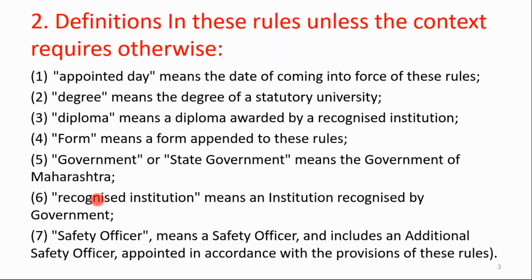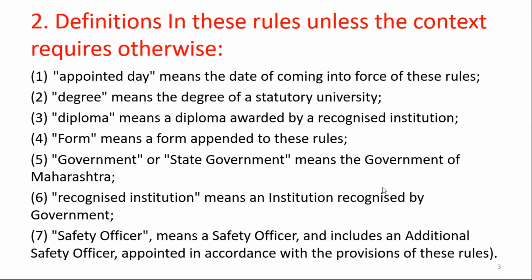Recognized institution means an institution recognized by the government. Safety officer means a safety officer and includes an additional safety officer appointed in accordance with the provisions of these rules. So in the industries, after this rule and notifications, additional safety officer is also one of the designations under the safety officers.